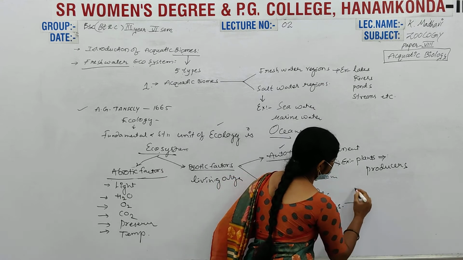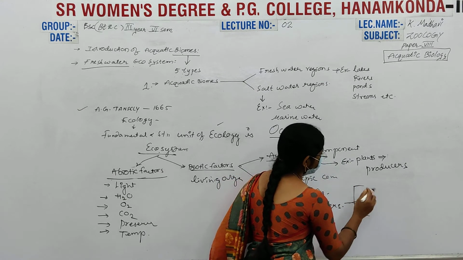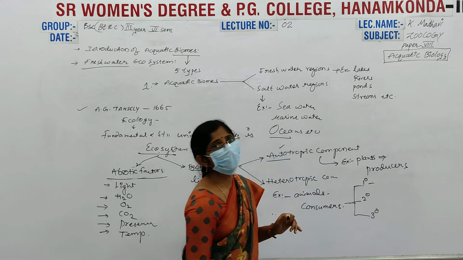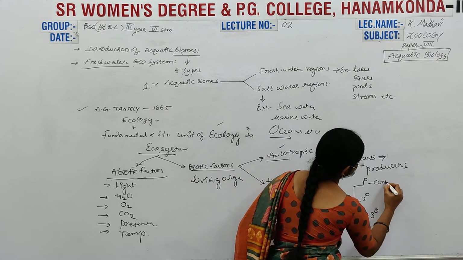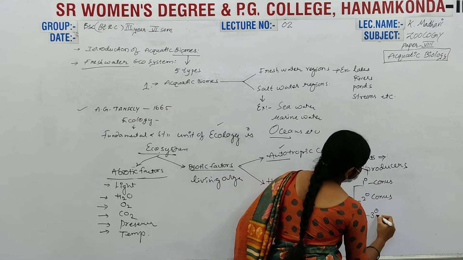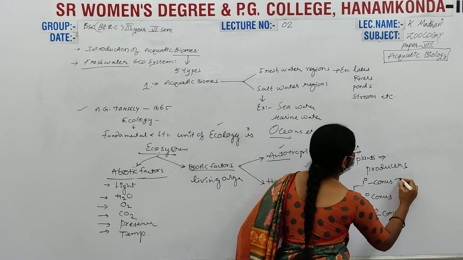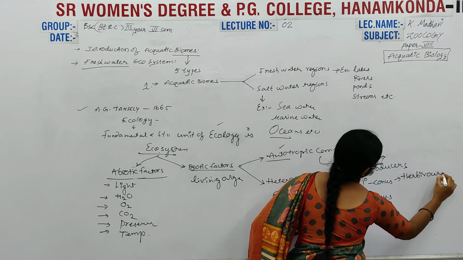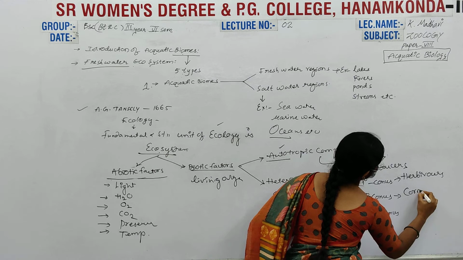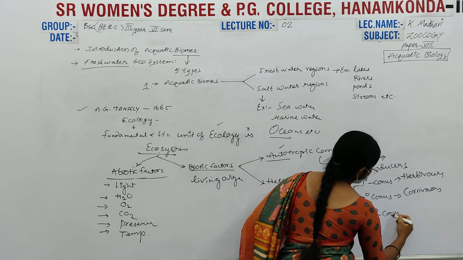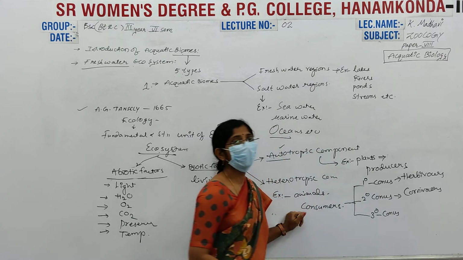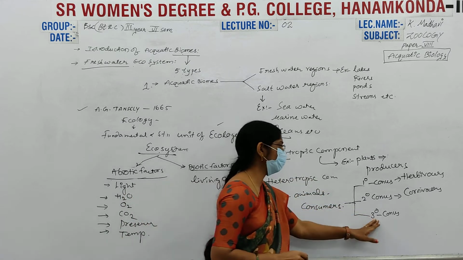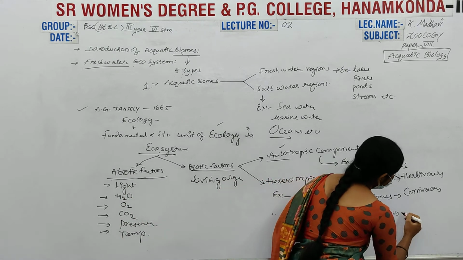Based on the food they take, we classify consumers into primary, secondary, and tertiary. Primary consumers are herbivorous, and secondary consumers are carnivorous animals. The tertiary consumers also occupy the peak of the ecological pyramid.